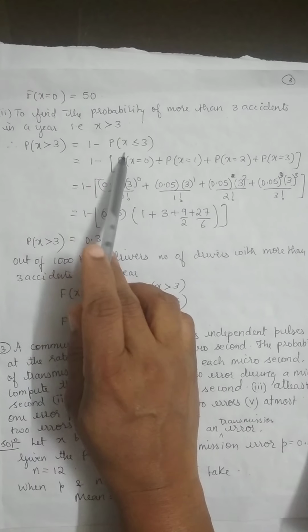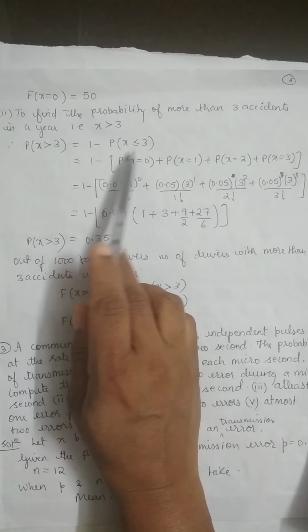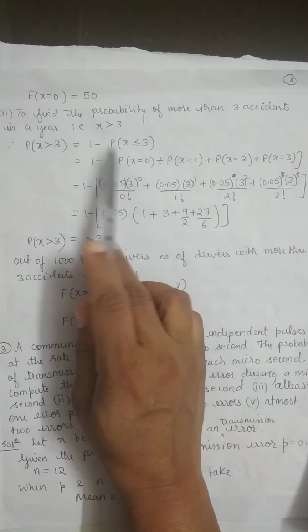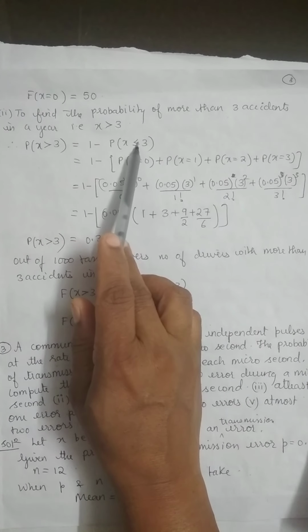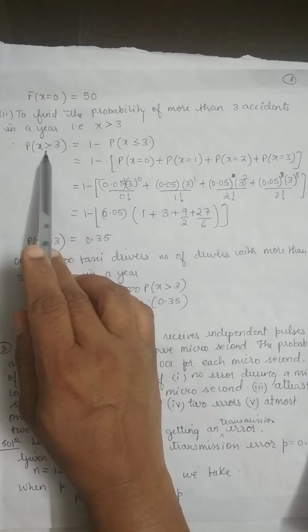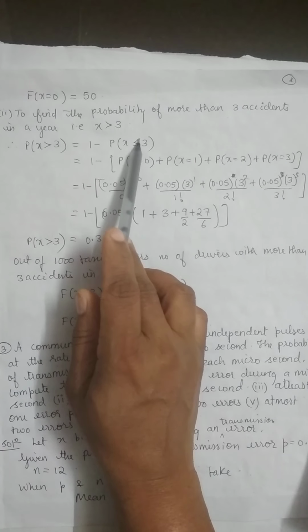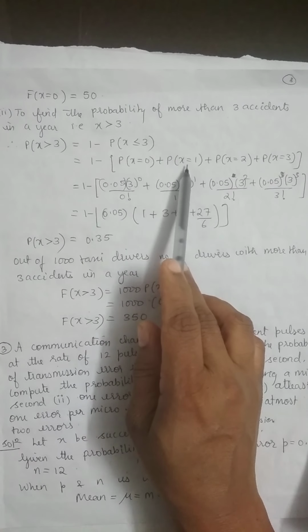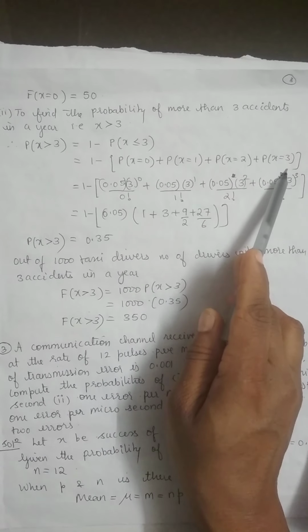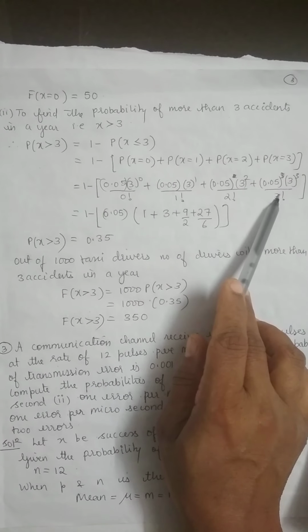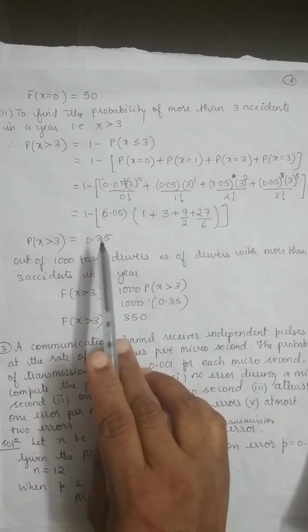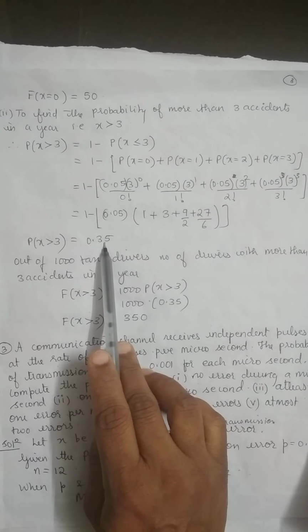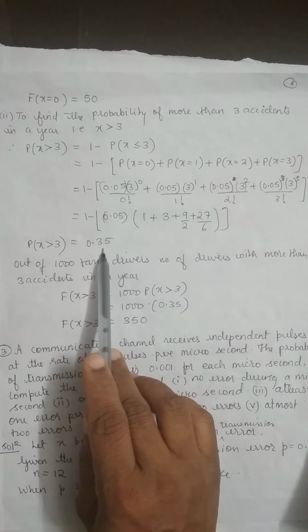So I have to take the second alternative formula, that is 1 minus P of x less than or equals to 3. And here if it is greater, take here less than or equals to. If it is greater than or equals to, then you take less than, you understand. So less than or equals to 3 means x equals to 0, x equals to 1, x equals to 2, x equals to 3. So substituting these values in the probability function, 0.05 is common in all the 4 quantities. So take, simplify, that will be your chance that a driver may perform more than 3 accidents in a year.